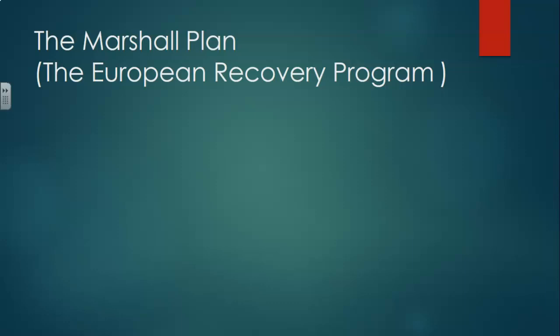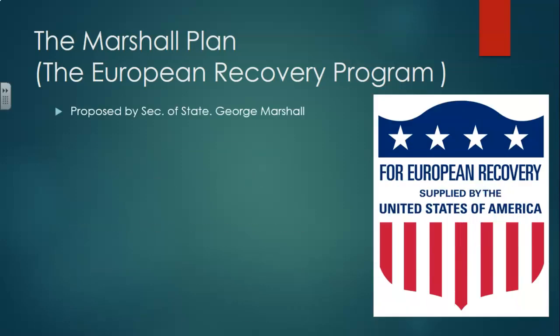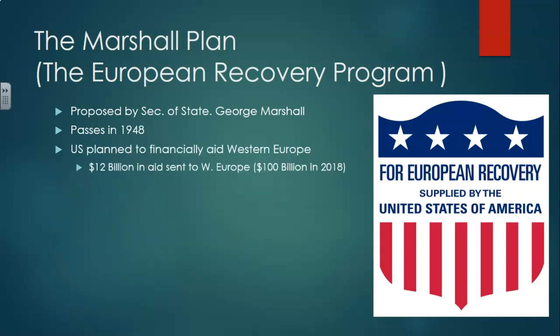Now, even taking the Truman Doctrine a little bit farther is going to be the Marshall Plan, or as it's officially known, the European Recovery Program. Now, this is going to be a plan proposed by the Secretary of State, George Marshall. And in this plan, which is passed in Congress in 1948, it's basically like the Truman Doctrine fully in action, okay? So the United States is going to fully financially support and give aid to Western Europe, a total of $12 billion in 1948. In 2018, this is equivalent of $100 billion. So here today in 2020, this would have increased a little bit more.